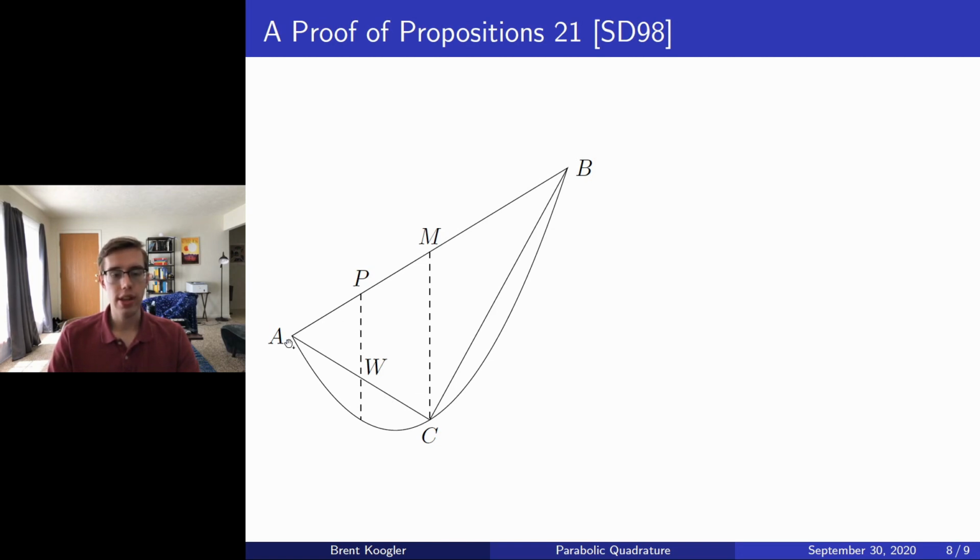So this triangle AWP is similar to the triangle ACM because these two angles A are the same, and clearly the angles AWP and ACM are equal to one another because the line PW is parallel to the line MC. Moreover, since the line segment AP is half that of the line segment AM, then our observation of similar triangles leads us to deduce that the line segment AW is half that of the line segment AC. In other words, W does in fact give the bisected point of the line segment AC, so that our indirect construction is valid, and thus we get the desired triangle ADC that we want to show is an eighth that of ACB.